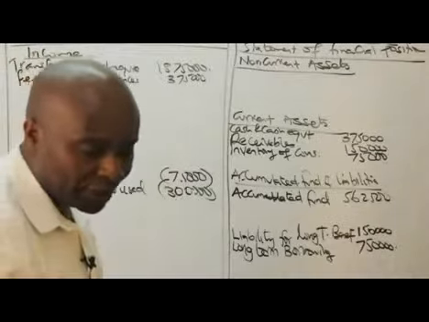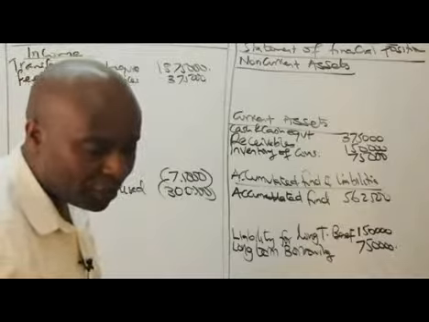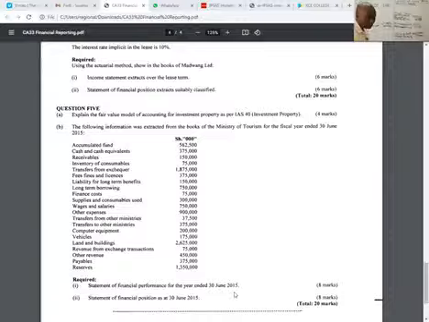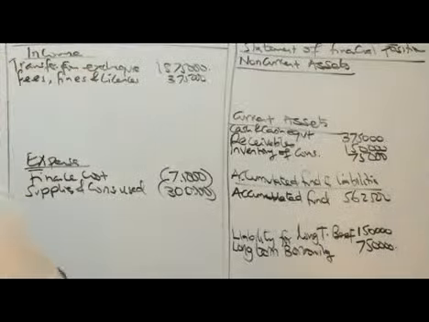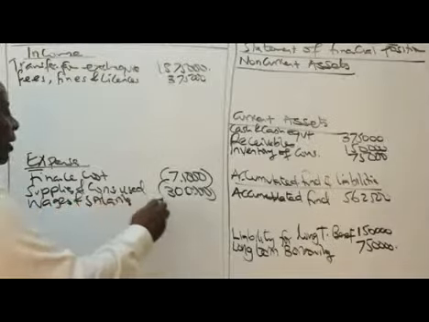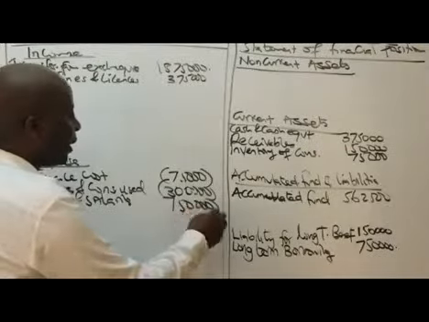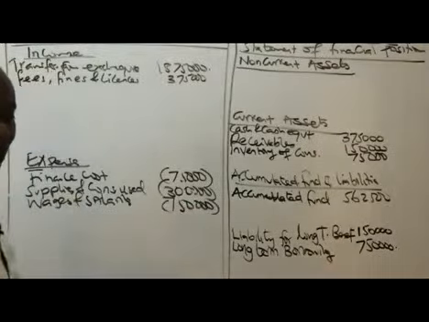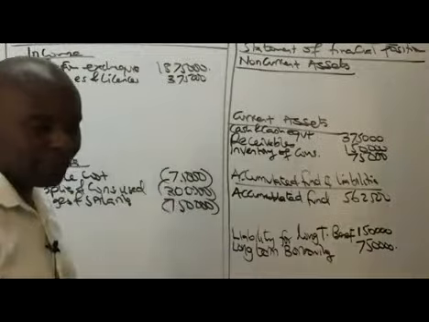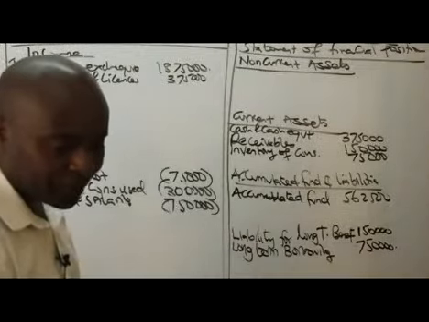After that, ladies and gentlemen, what do we have next? We have wages and salaries of 750,000. It's an expense. Remember that one, right?